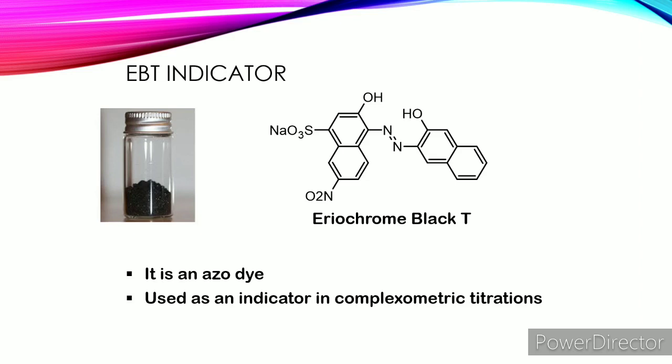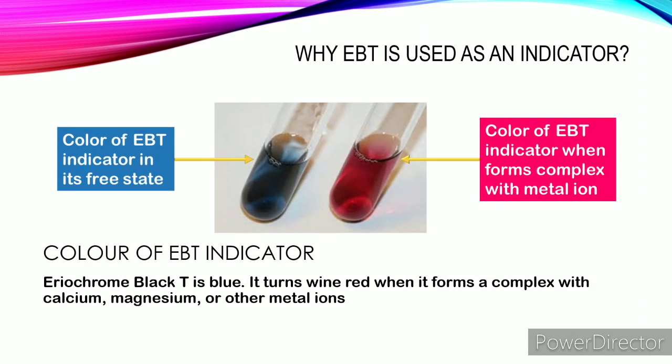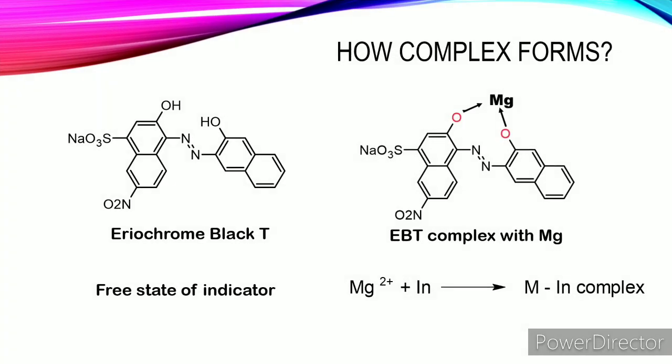Now the question is why we can use EBT as an indicator in complexometric titrations. The color of EBT in the free state is blue. It can form a complex with metal ions, and the color of the complex is wine red. Here you can see the structure of EBT and how it forms a complex with metal ions.